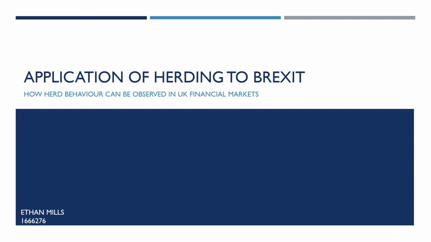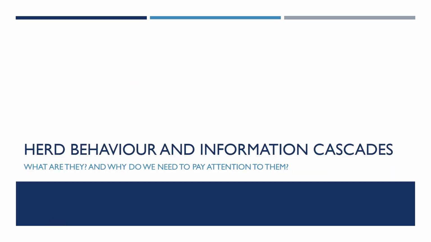Today's video, we will be looking at how we can apply a herd behaviour model to a scenario involving Brexit, with regards to an investor looking whether or not to invest in the UK following the split from the EU. Herd behaviour and informational cascades. Is there really any difference between them?